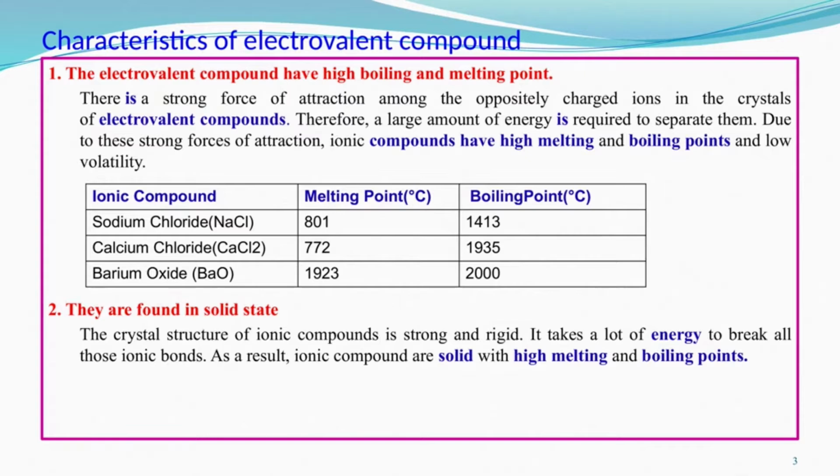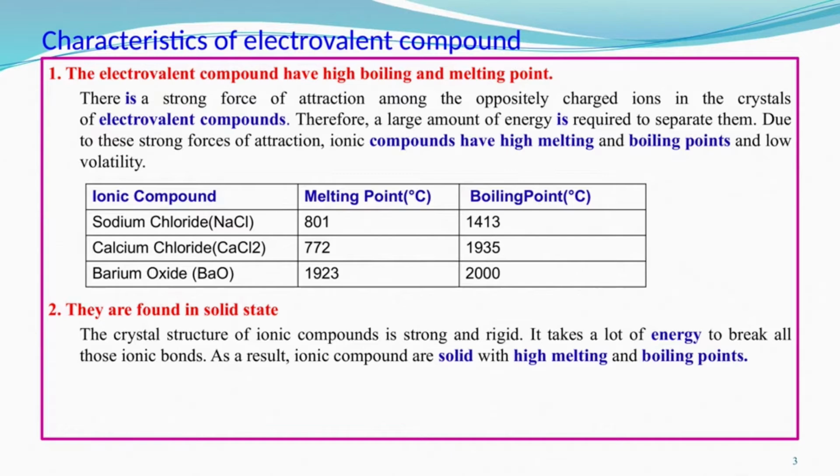There is a strong force of attraction among the oppositely charged ions in the crystal of electrovalent compounds. Therefore, a large amount of energy is required to separate them. Due to these strong forces of attraction, ionic compounds have high melting and boiling points and low volatility, meaning they cannot burn easily.